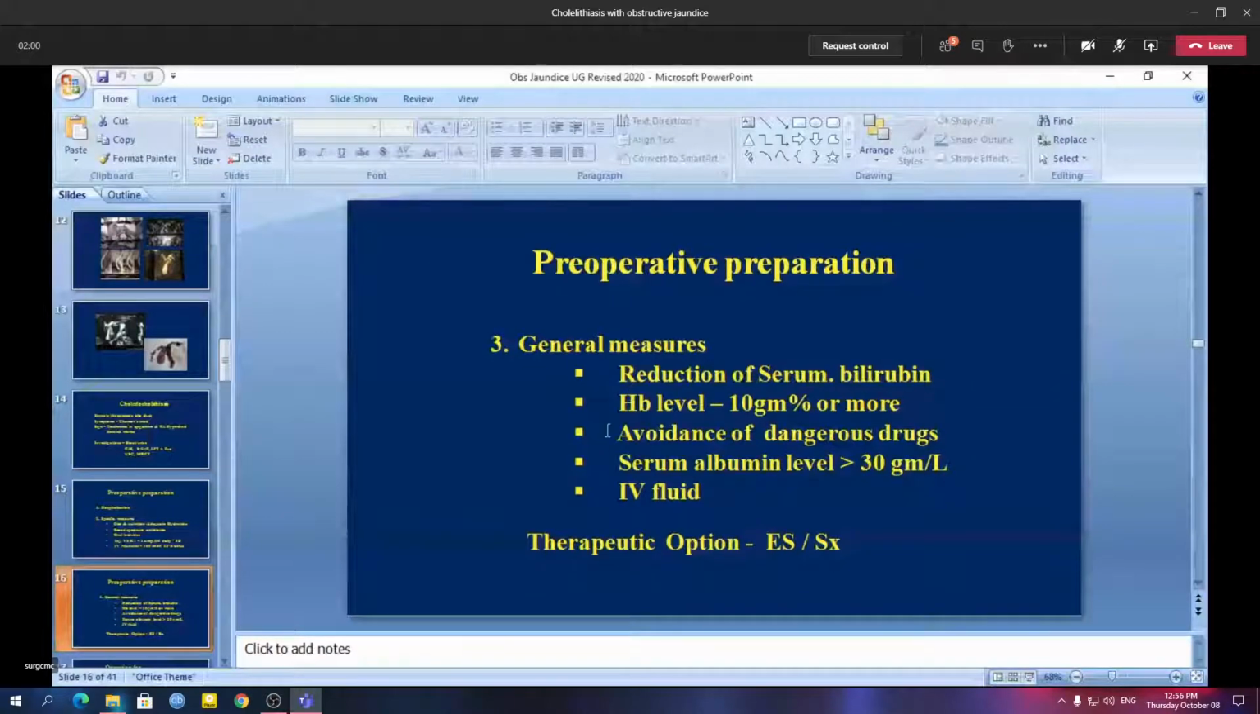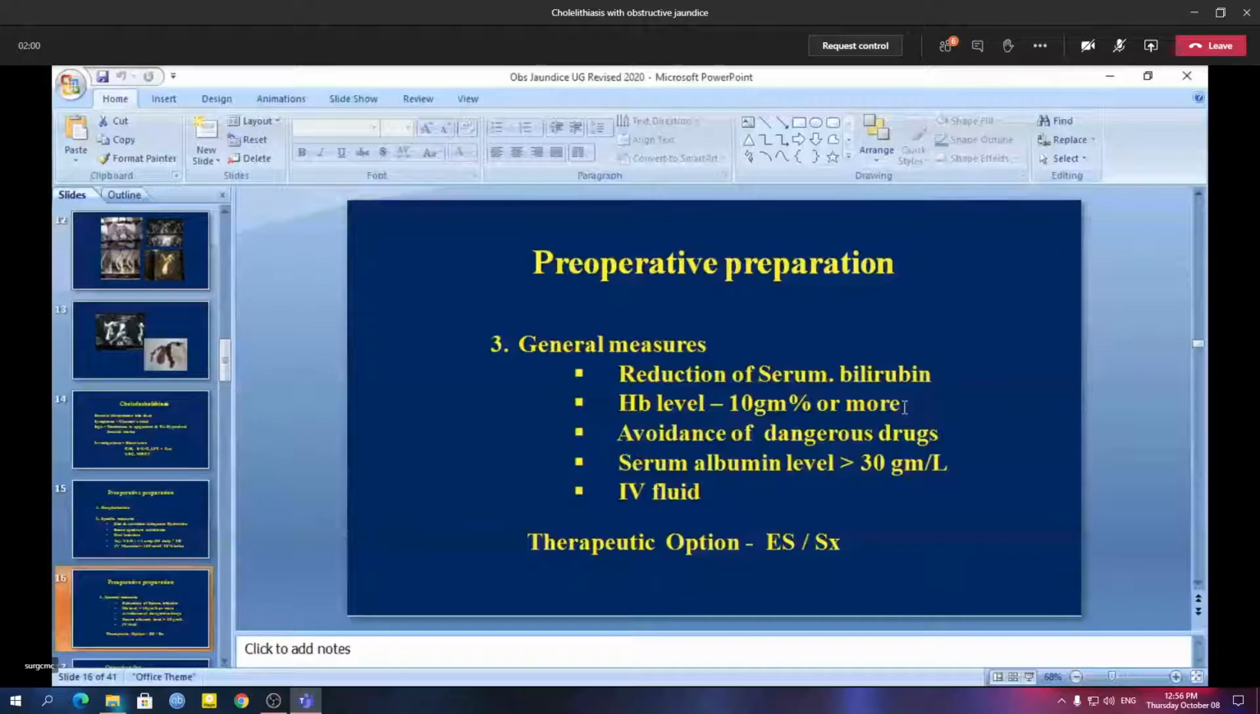General measures: sometimes it will be helpful if we can reduce the serum bilirubin level, particularly when the bilirubin level is high, say more than 15 mg%. So there are certain measures to reduce the serum bilirubin. If it is a benign obstruction and the patient is having cholangitis, then with treatment with antibiotics the inflammation and edema of the common bile duct will reduce, and therefore if the stone is there, the stone will get loose in the common bile duct and the bile flow into the intestine will be established. So thereby there will be a chance of reduction of the serum bilirubin.